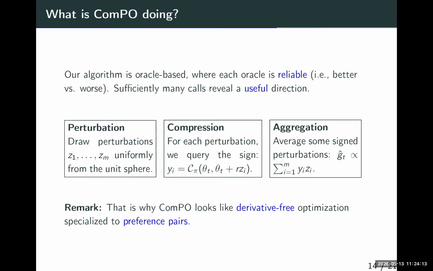We want to update theta t to theta t plus 1, and we have several candidates: theta t plus RZ1, theta t plus RZ2, and so on. We explore different parameters, different actions. Then we compare and see which exploration is better than before.